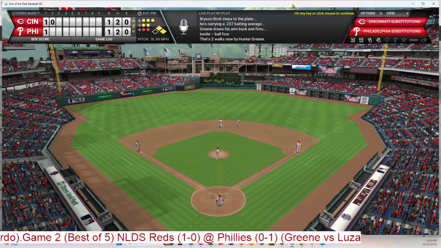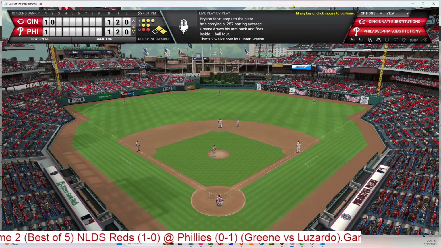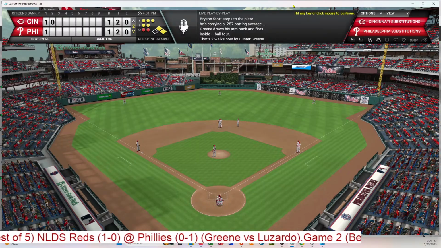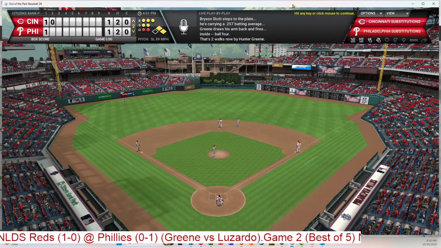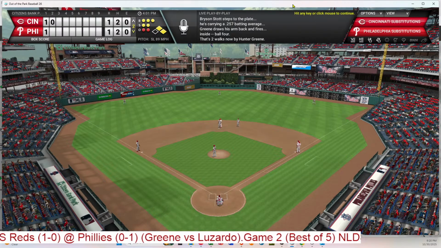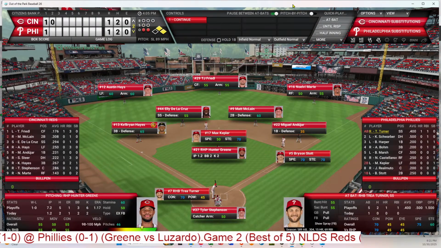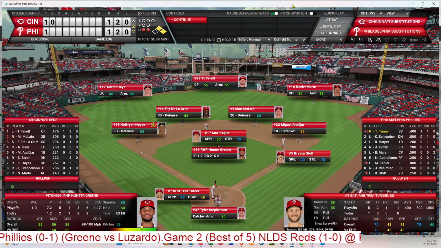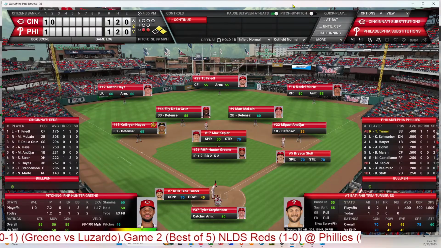So it's first and second as we head to the top of the order with Trey Turner batting, and he flied out to right field. So 2 base runners aboard. This is where the Phillies didn't do much in the first game. They got base runners, and they couldn't get them in. But there's 2 outs. And here's Turner. Impressive season for Turner. And he has 2 hits already in this series, including a home run.